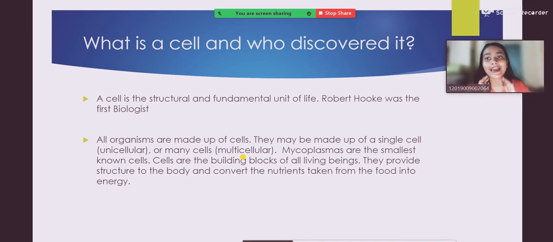All organisms are made up of cells. They may be made up of a single cell, and when they are made up of a single cell, we call them what? Unicellular organisms. Or they may be made up of many cells, and when they are made up of many cells, we call them what? Multicellular organisms. Mycoplasmas are the smallest known cells.